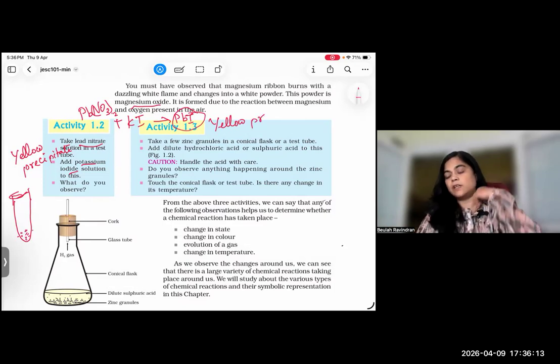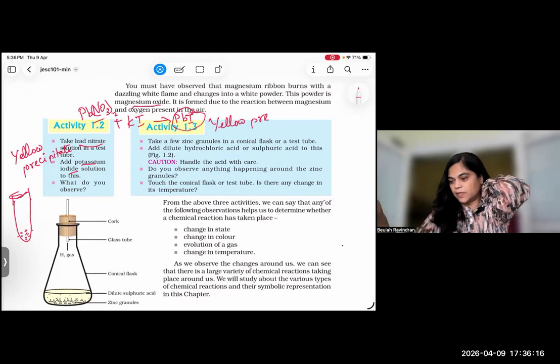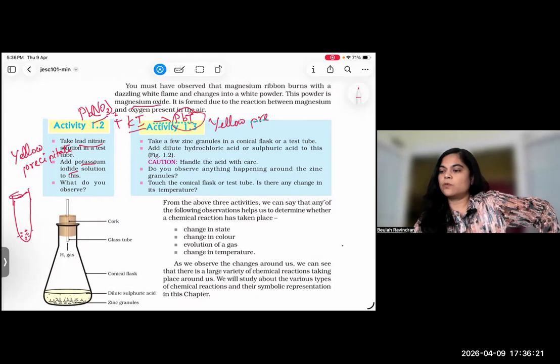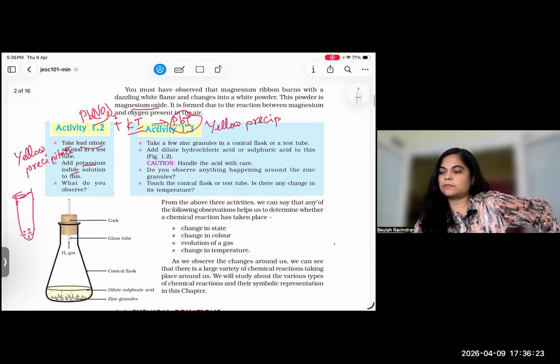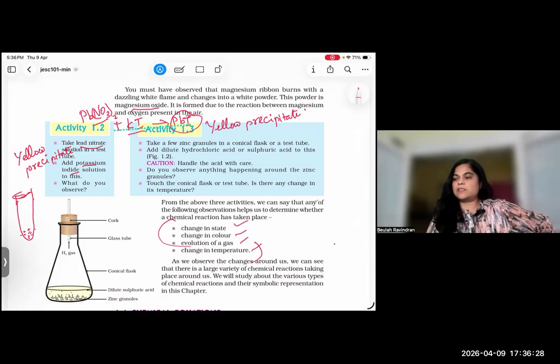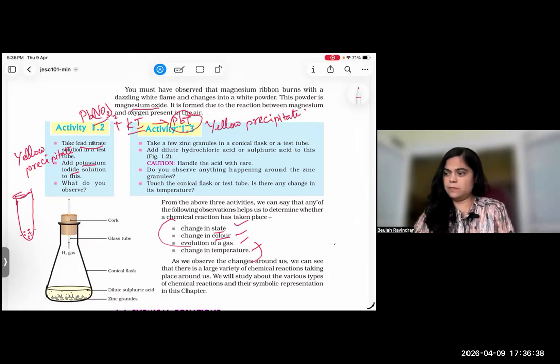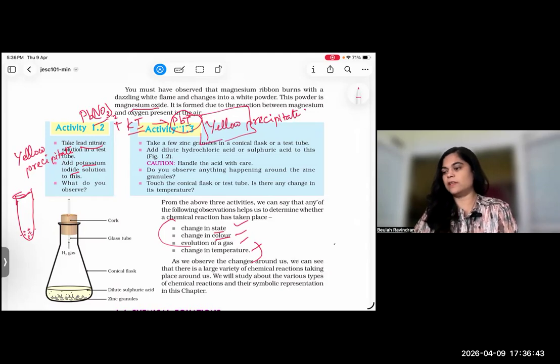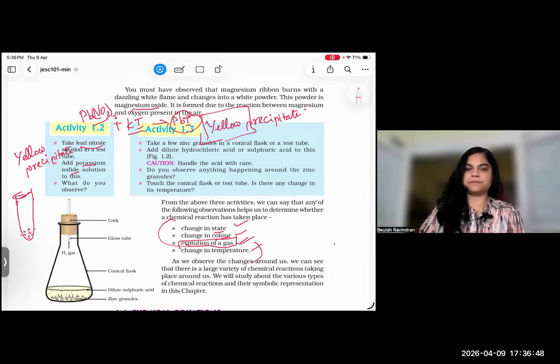So this reaction in a molecular formula we are going to learn further. Right now you can learn all the activities. I told you, these are all the signs. Temperature may change, state change means liquid to gas, gas to liquid, solid, like that. Change in color, here you can see the yellow precipitate. Gas also may evolve.